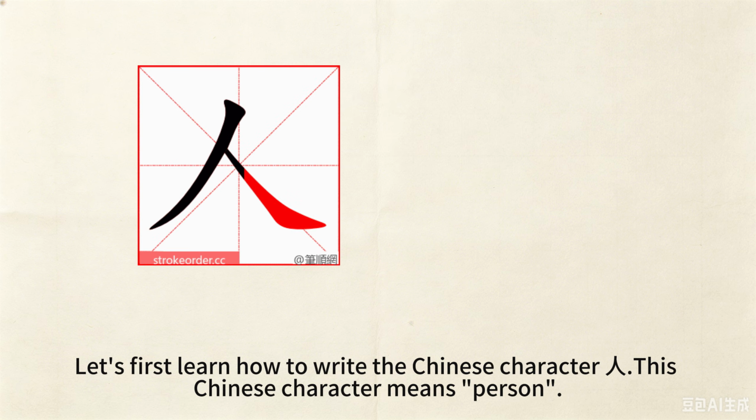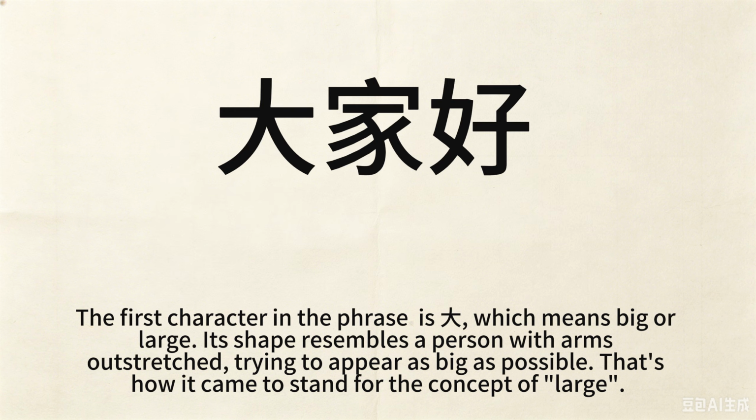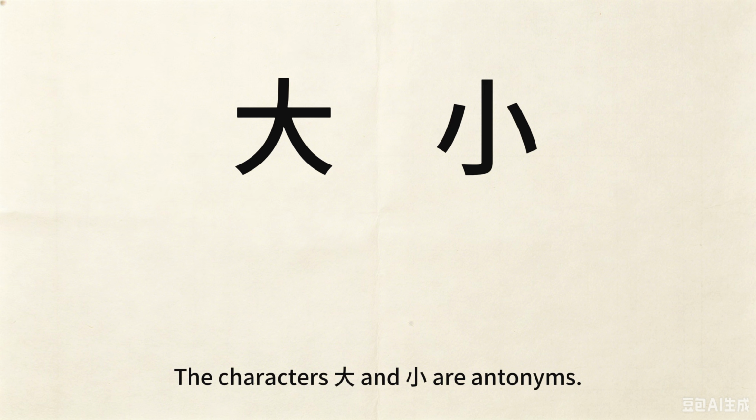Let's first learn how to write the Chinese character 人. This Chinese character means person. The character 人 is shaped like a human figure. The first character in the phrase is 大, which means big or large. Its shape resembles a person with arms outstretched, trying to appear as big as possible. That's how it came to stand for the concept of large. The characters 大 and 小 are antonymous.